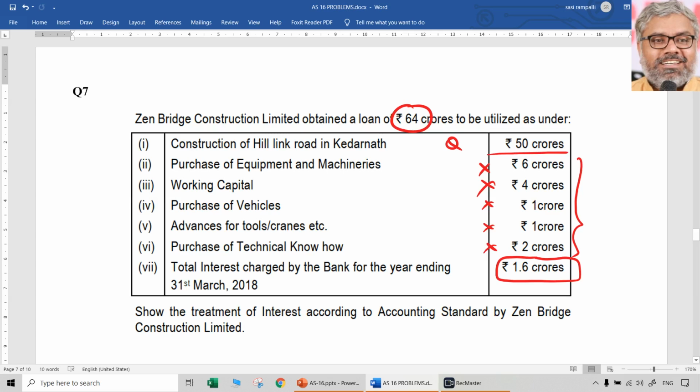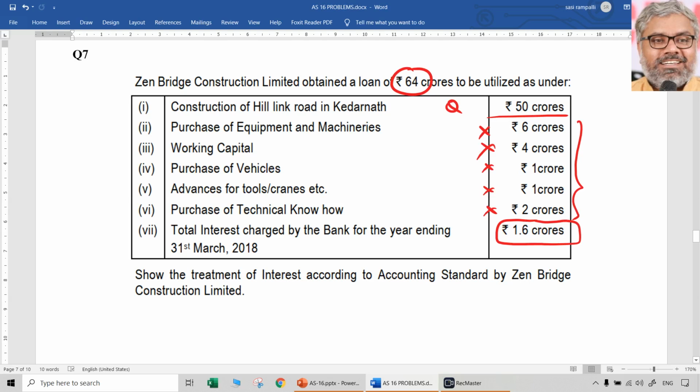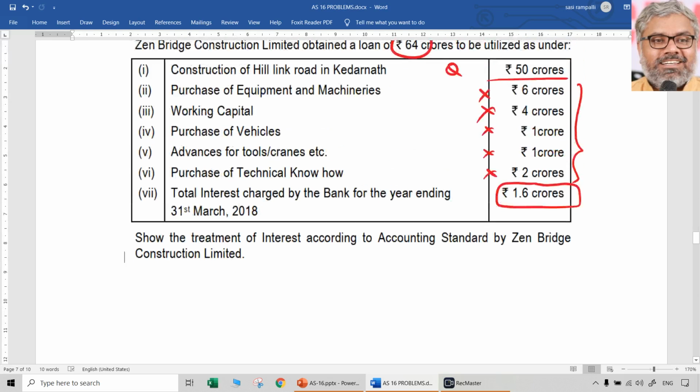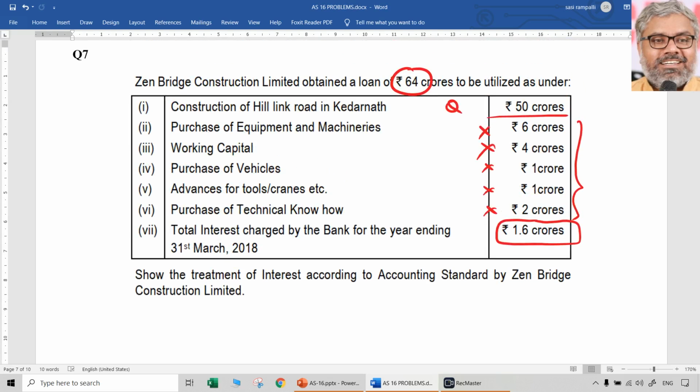I am only showing 2, but in exam you can show 6 separately. Qualifying, not qualifying, amount separately, one by one you can do the calculations and then show how much of the interest to be capitalized. What is the total interest? 1.6 crores. So 1.6 into 50 by 64. How much has to be capitalized in this? Naturally 1.25 crores has to be capitalized. Show the calculations in exam. 1.6 crores of interest into 50 by 64.